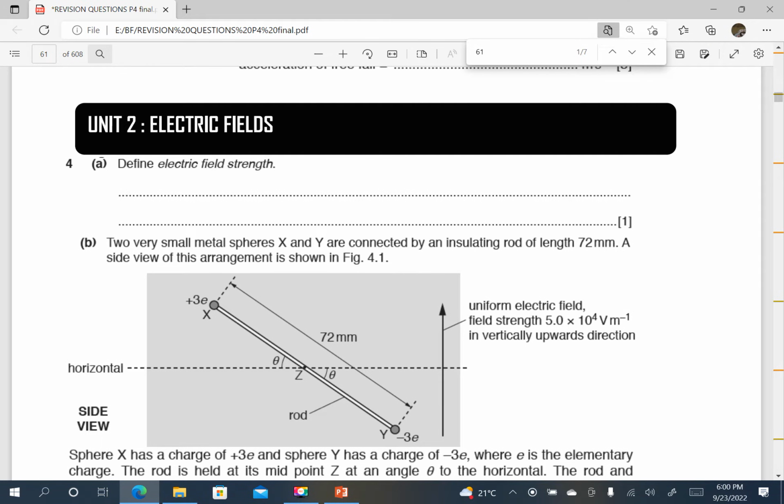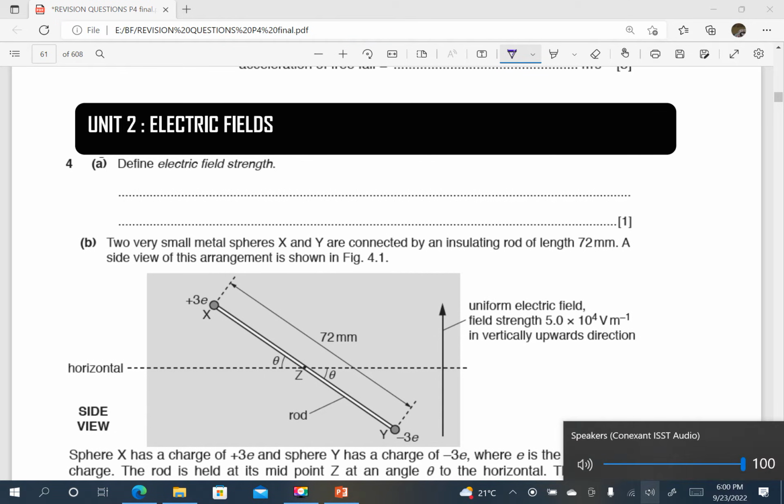This is unit 2, and that is electric fields. Remember, unit 1 was gravitation, so we can now proceed from this point. It's raining, and I don't know if it will be very clear, but I will try my level best to be loud and clear.